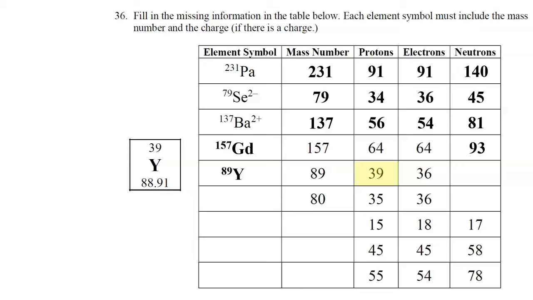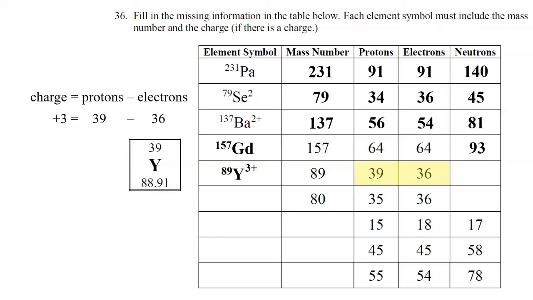But this is not a neutral atom because the number of electrons is different than the number of protons. In fact, looks like the atom lost 3 electrons, so therefore it should have a charge of positive 3. So 39 minus 36 equals positive 3. Let's put a little 3 plus as a superscript in the upper right corner of that symbol like that.